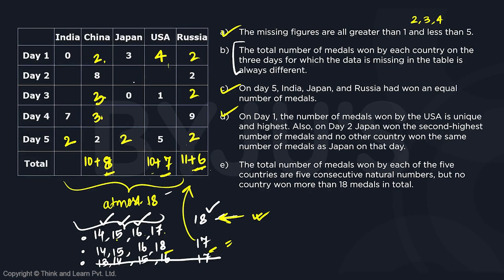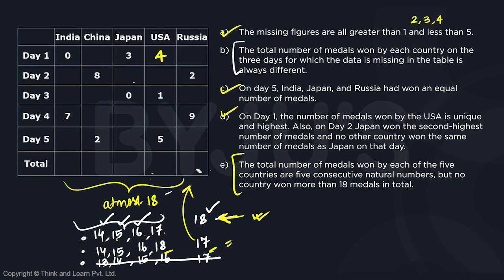If we don't make it for USA, if we make this as 8, the problem will stay in the case of China. So China or USA is going to contradict the 2 conditions here. Either condition B or condition E will get contradicted. So that forces us to go back to the previous combination.